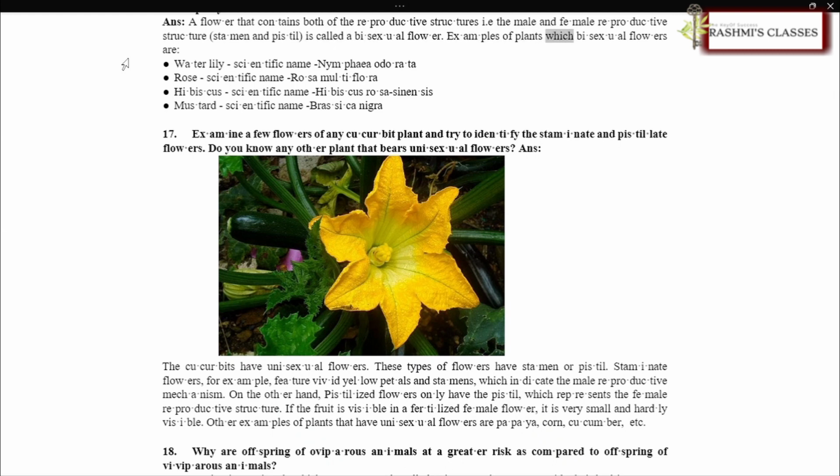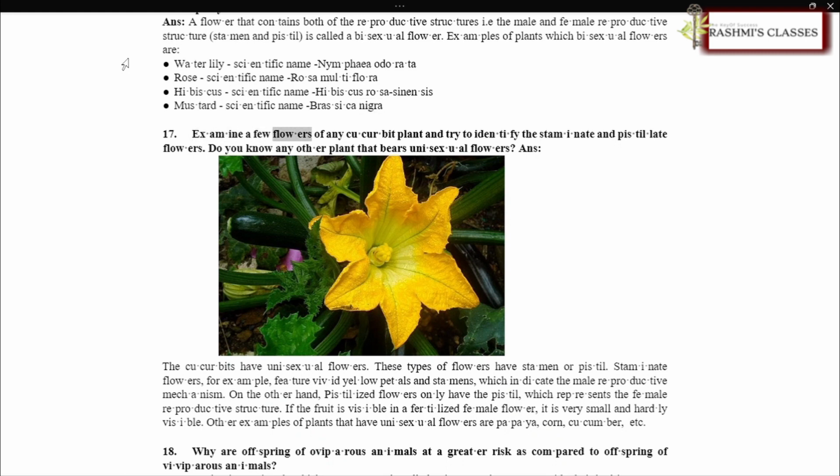Examples of plants with bisexual flowers are: water lily, scientific name Nymphaea odorata. Rose, scientific name Rosa multiflora. Hibiscus, scientific name Hibiscus rosa-sinensis. Mustard, scientific name Brassica nigra.